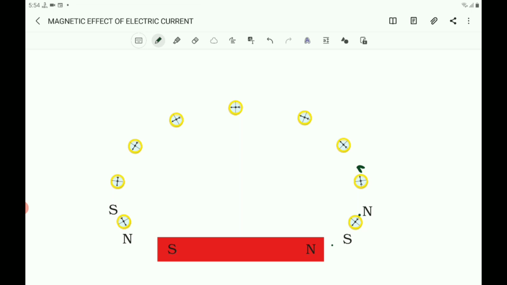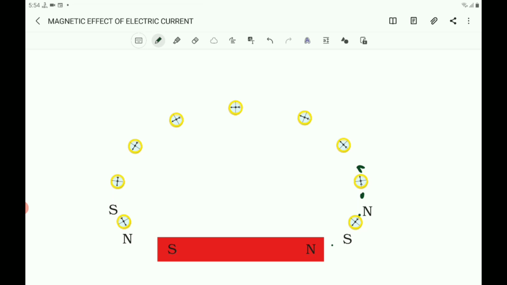Now you move the needle to a new position such that its south pole occupies the position previously occupied by its north pole. Here, change the position of the compass and move it in such a way that the magnetic needle occupies the new position, with its south pole at the previous north pole position.